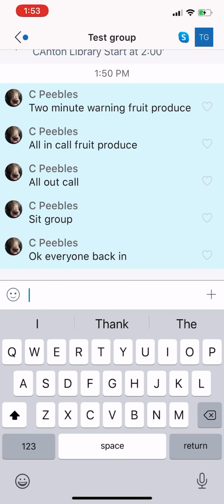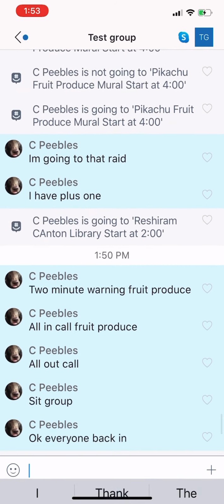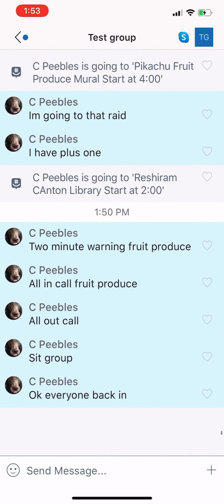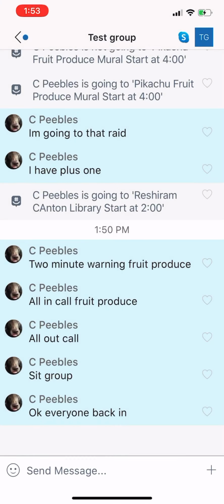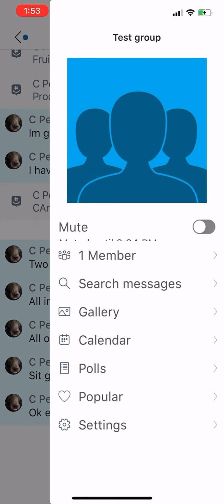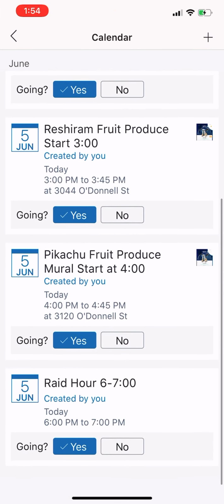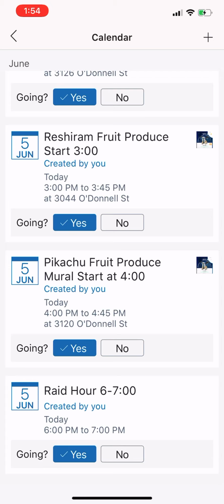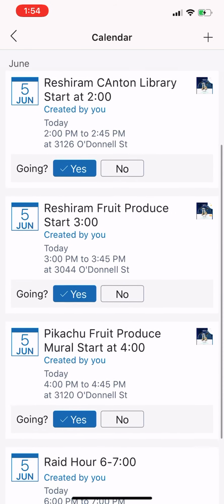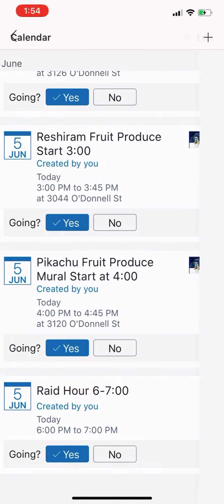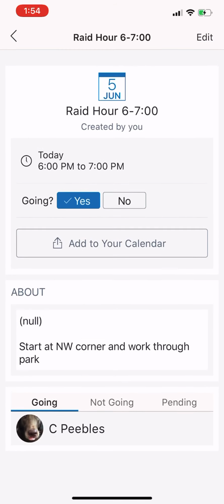The last thing I want to talk about here, guys, is the calendar feature that we were just discussing. That is where we're going to post a bunch of great information. To find the calendar, go to the upper right-hand corner, click the symbol and click calendar. We're going to put information here about raids, community days, special events, raid hours, anything like that. Click on those events and pay attention to what's going on with them.